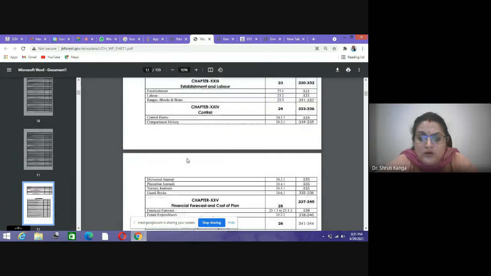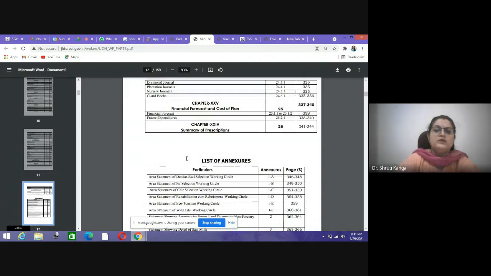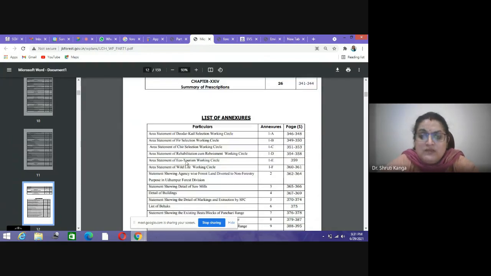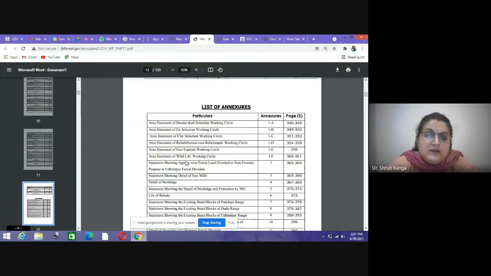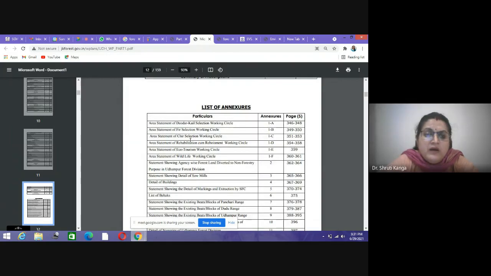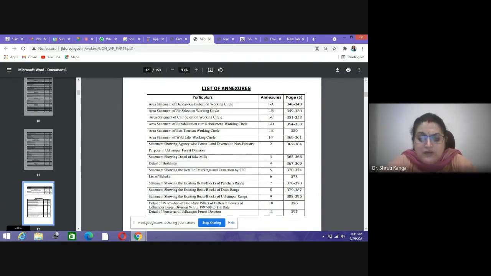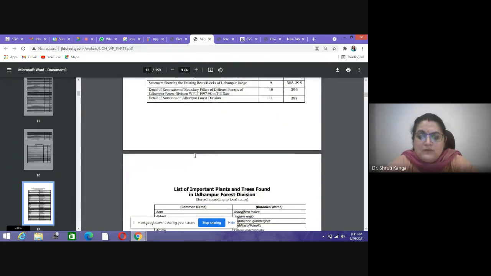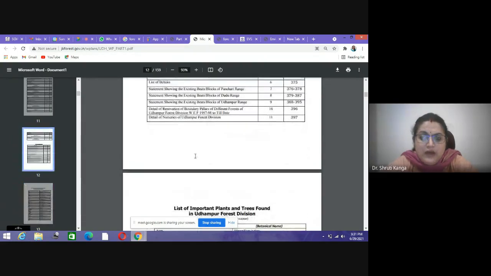Okay, so the complete working plan of this Udhampur district has been covered in 25 chapters in part 1 and part 2. Firstly, we have the list of annexures, that is, what different annexures are there. These are different annexures related to the area statement of different working circles and different forest types. Then different information is attached in the form of annexures. So this is a complete list of that.